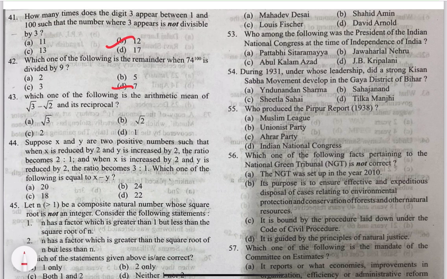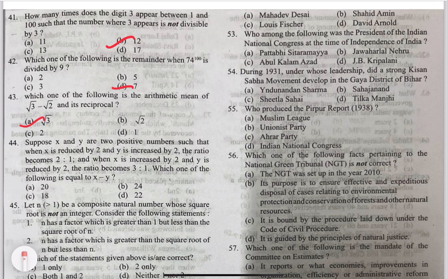43. Which one of the following is the arithmetic mean of root 3 minus root 2 and its reciprocal? Try to solve it. It is quite easy. The answer would be root 3. You will have to write it as root 3 minus root 2 plus 1 by root 3 minus root 2, by 2. You'll have to expand it and you can find the answer.